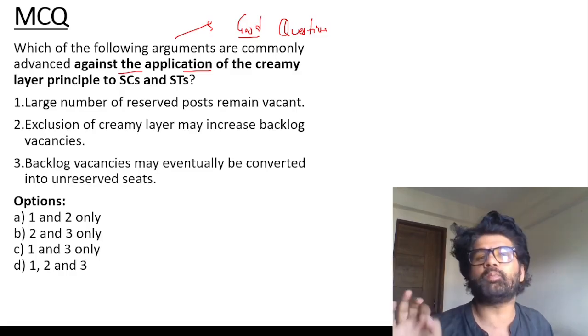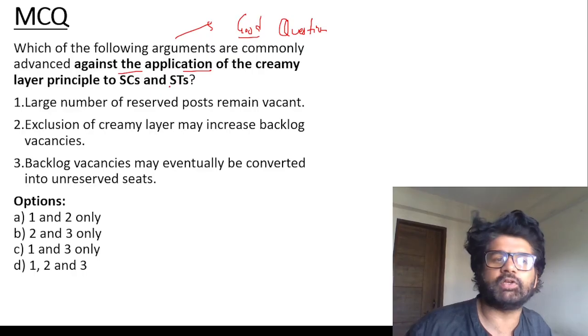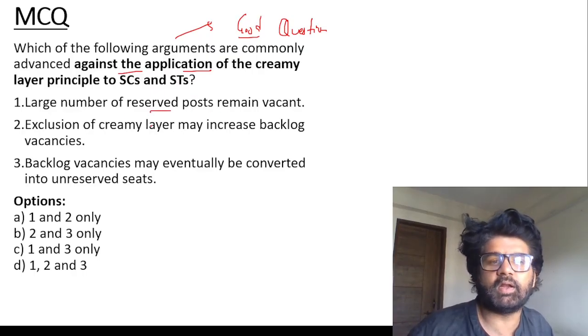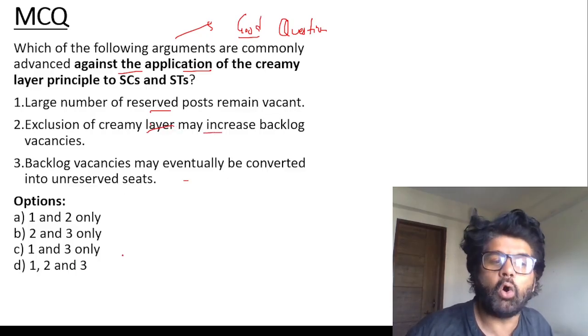So this is a good question. Pause me and try to solve it. What is the rationale given against the application of creamy layer for SC and ST? Large number of reserve posts remain vacant. Exclusion of creamy layer may increase backlog. Backlog vacancies may eventually be converted to unreserved. All the 3 points.